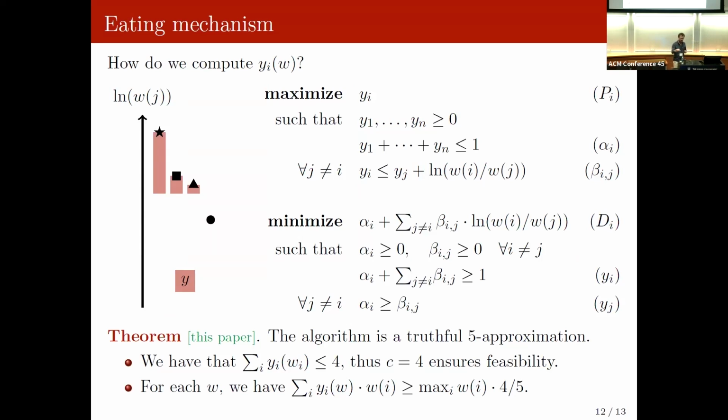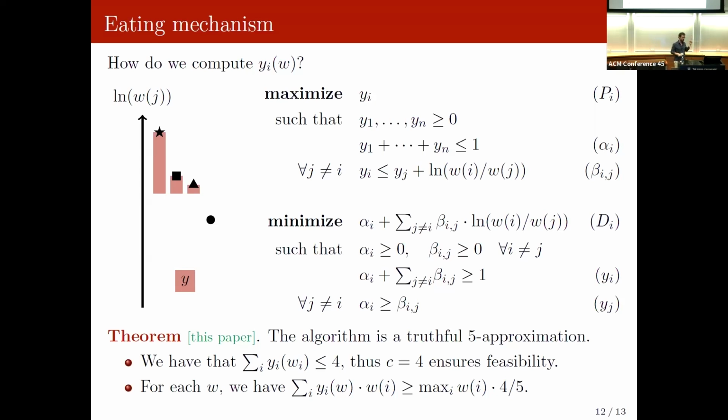So you can check, or you can trust me, this program P_i is computing the probability of i in the probabilistic serial mechanism. And our goal is to bound the sum of probabilities. And so linear programming is great for that, because we have duality as a tool to bound the sum of probabilities. And so our main theorem here is that our mechanism using this probabilistic serial assignment function is going to be a truthful 5 approximation.